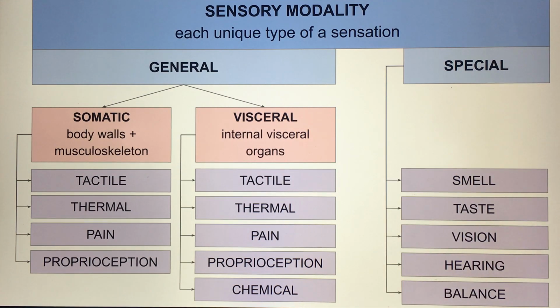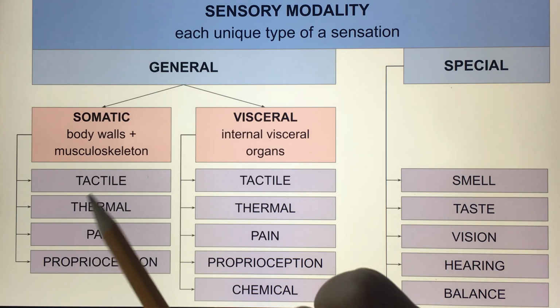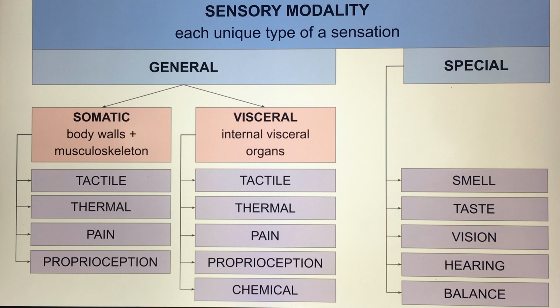And the special senses will be smell, taste, vision, hearing, and balance. For each of these sensory modalities, there will be a specific type of sensory receptors. So, for example, for the touch, the receptors are going to be called tactile receptors. For temperature, the receptors are going to be called thermoceptors, and so forth. So, we're going to go over all of these receptors, names, and some of their locations and how they function to provide us with these sensory modalities.